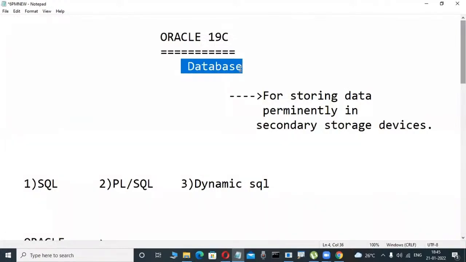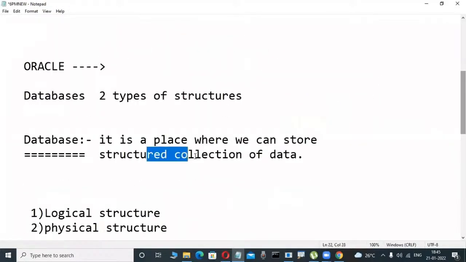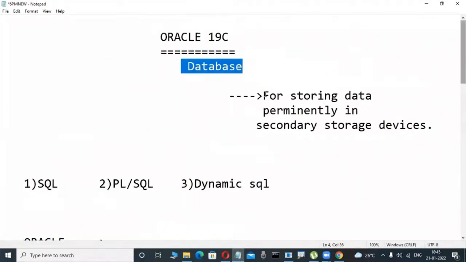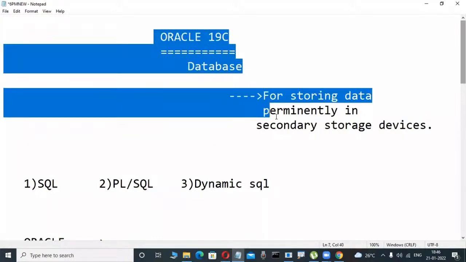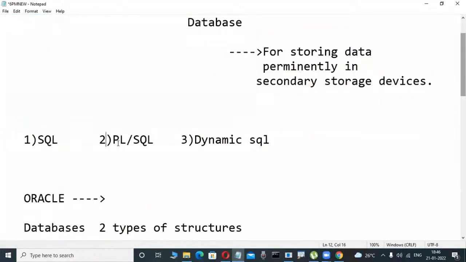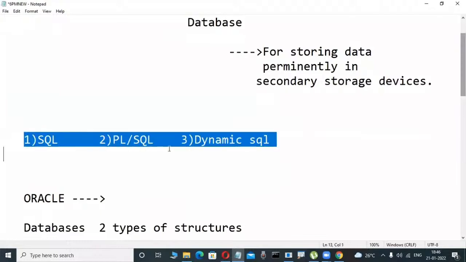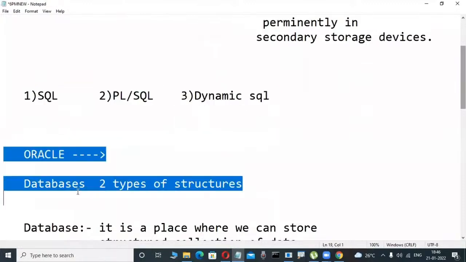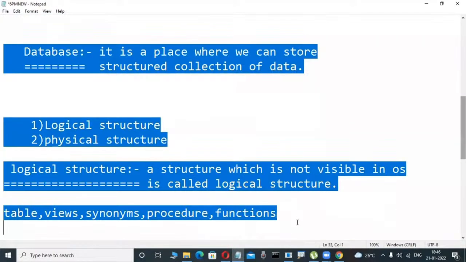If anybody asks what a database is, as developers we say it is a place where we can store a structured collection of data. That is the logical side. What is the purpose of databases? Not only storing data permanently, but also retrieving and fetching data efficiently from some place. If you want to operate Oracle software, we use SQL, PL/SQL, and dynamic SQL languages. In any Oracle course, they teach only these three things. That is a very small thing I'm telling.